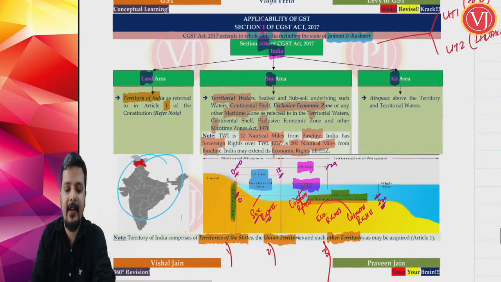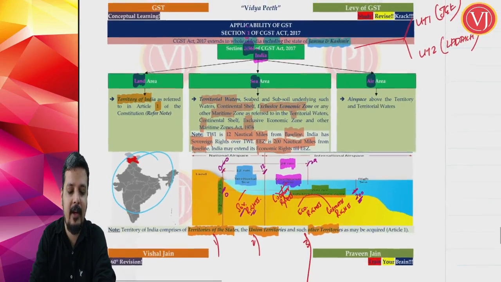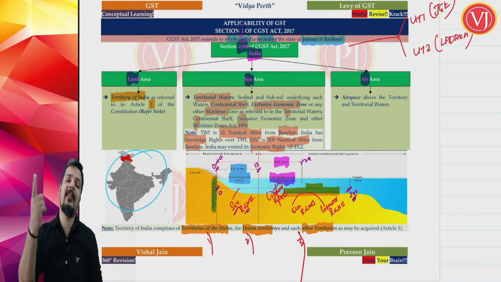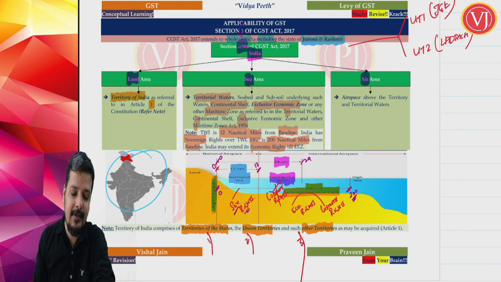Understand that India is extended till 200 nautical miles, because GST is all about tax, economic rights. For GST law, India is up to EEZ. So you're not talking about sovereign rights up to TWA, but economic rights can be up to EEZ. You can understand it this way: the entire area of TWA and designated areas of EEZ, India is extended for the purpose of GST law.